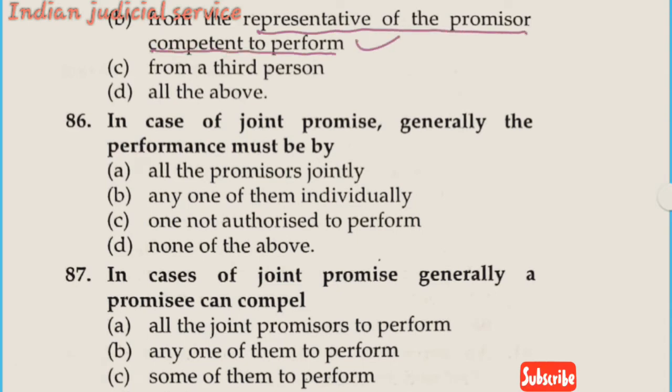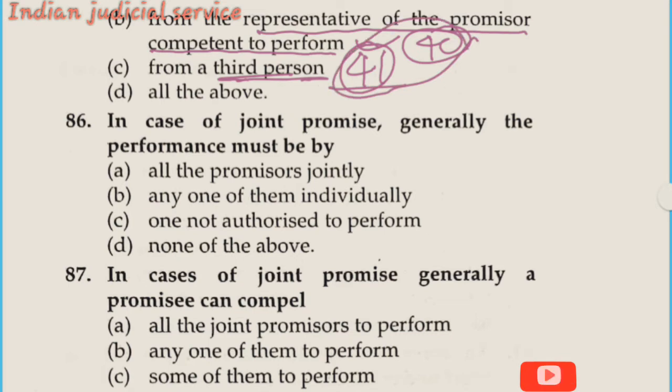This statement is also correct according to section 40, which we just dealt with in the previous question. And from a third person: section 41 deals with the promisee accepting the performance from a third person on behalf of the promisor. So A, B, C are all correct here. So the answer is option D, all of the above.